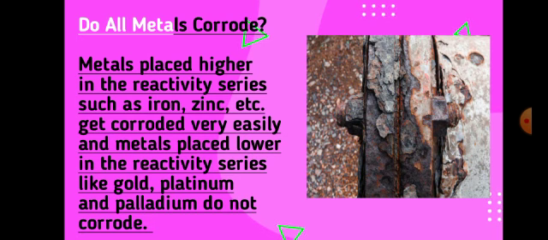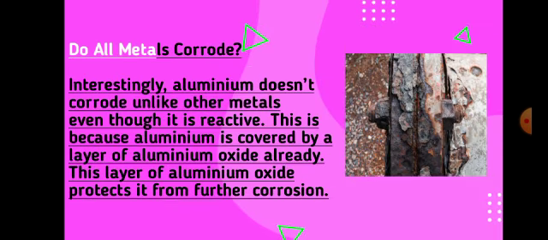I guess you all understood the definition of corrosion and this topic. Remember that, interestingly, aluminium, which is a highly reactive metal, does not corrode. As I said before, the metals placed at a higher level in the reactivity series get corroded, while aluminium is the only metal that doesn't corrode because it is covered by a layer of aluminium oxide.